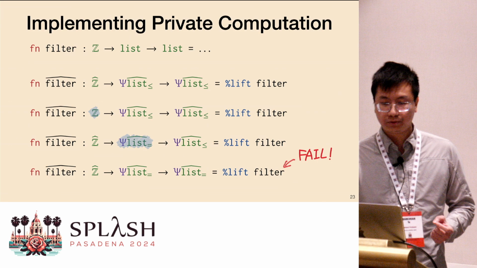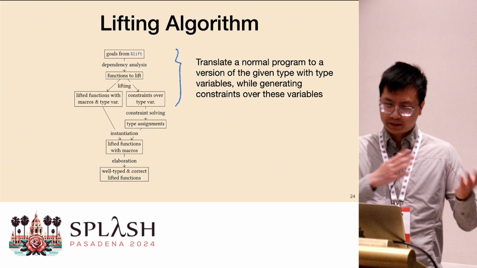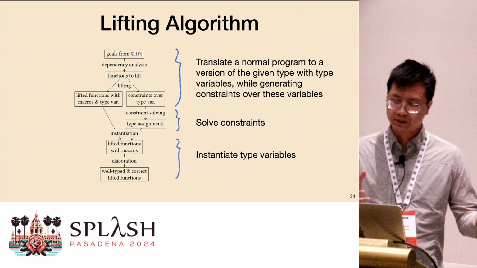Okay. Unfortunately, I'm not going to go into details about how this lifting algorithm works, but at a very high level, the lifting algorithm, that lift keyword, translates a normal standard program to a version of a given type signature, or you can say policy, with some types variables, while generating constraints over these variables. And then we solve the constraints, and finally, we instantiate the type variables with the solutions, and then do some massage on the program to make them better. And this process, as you can tell, is very similar to a type inference algorithm.